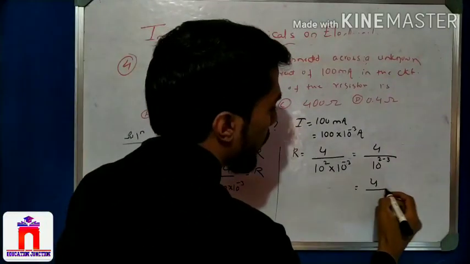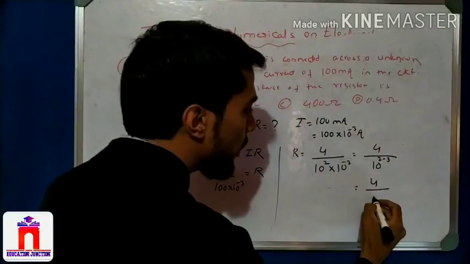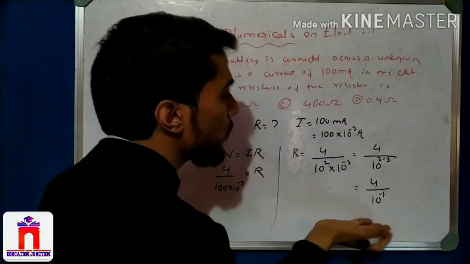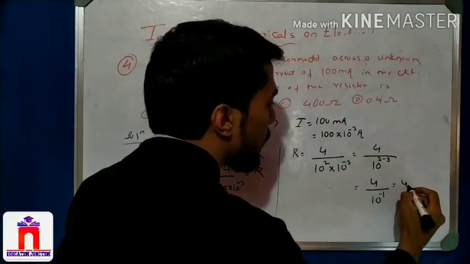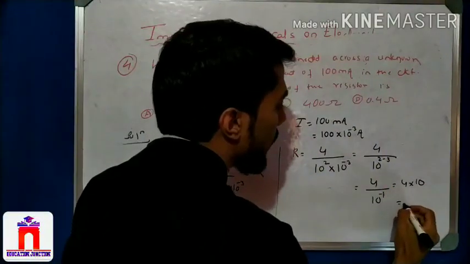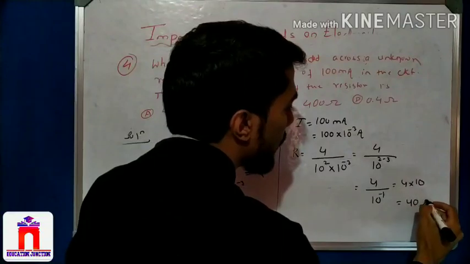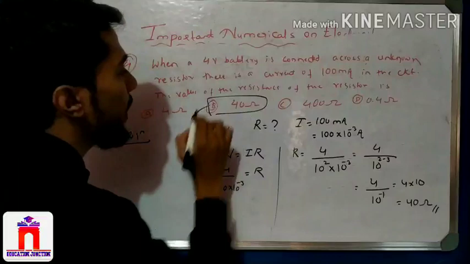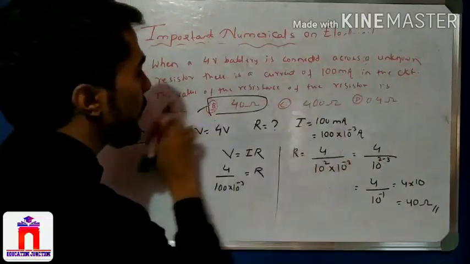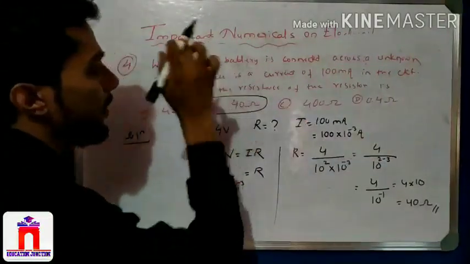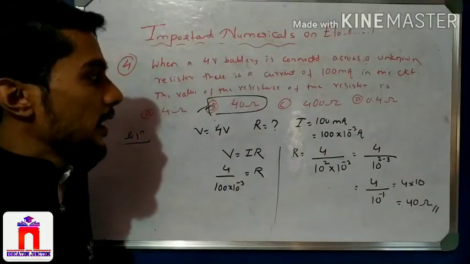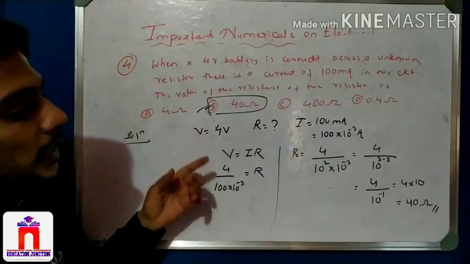Now 4 divided by 10 to the power 2 minus 3, it is minus 1. So minus 1 coming upside means it is plus. So it is 4 into 10, 40. So the answer is 40. Where is 40? This is the answer. Correct answer, 40 ohm.